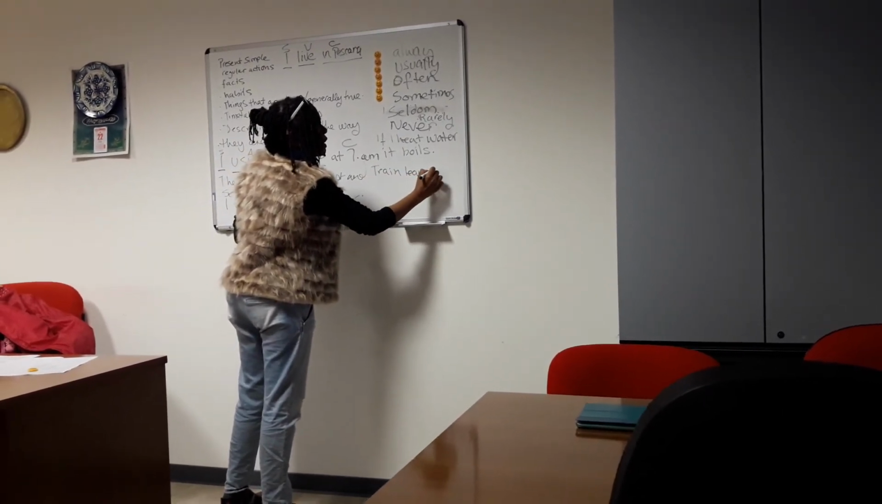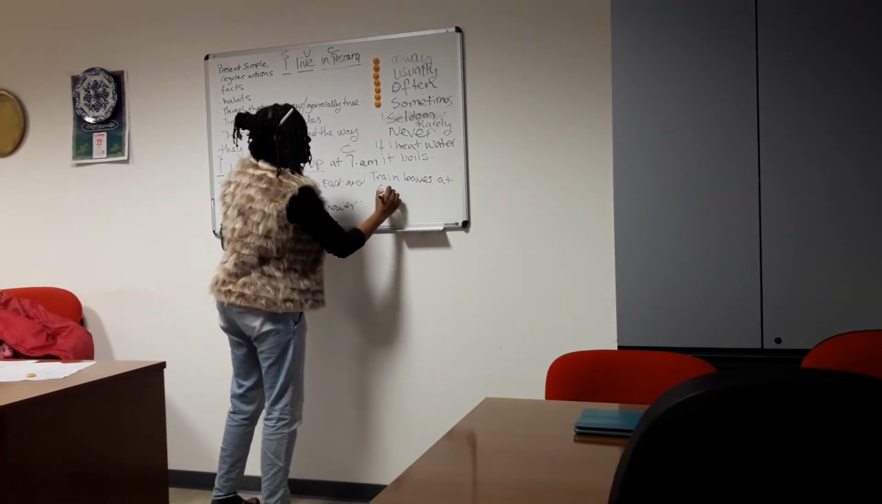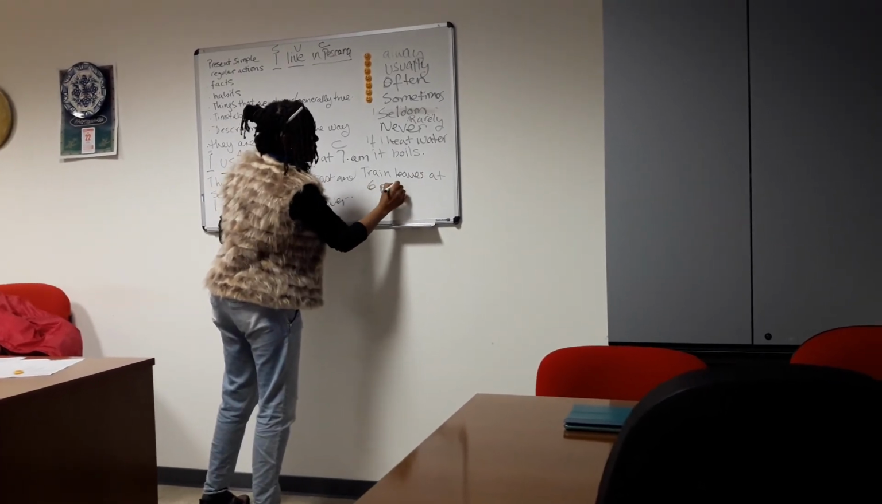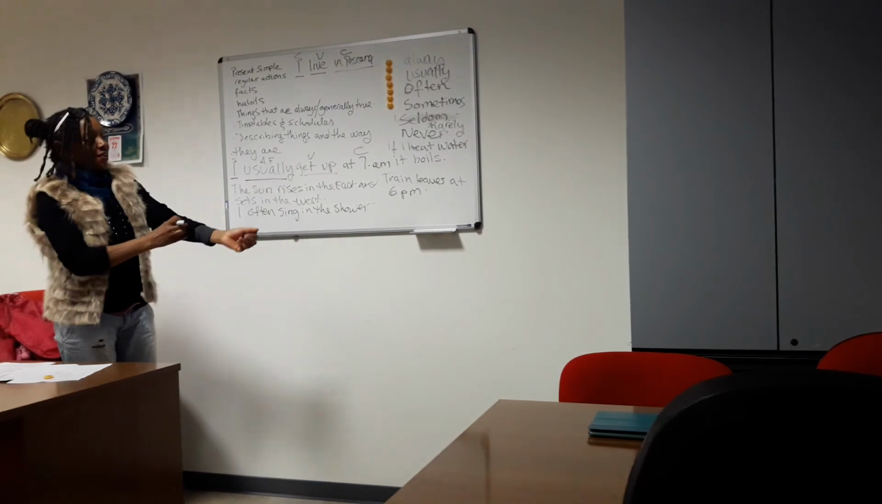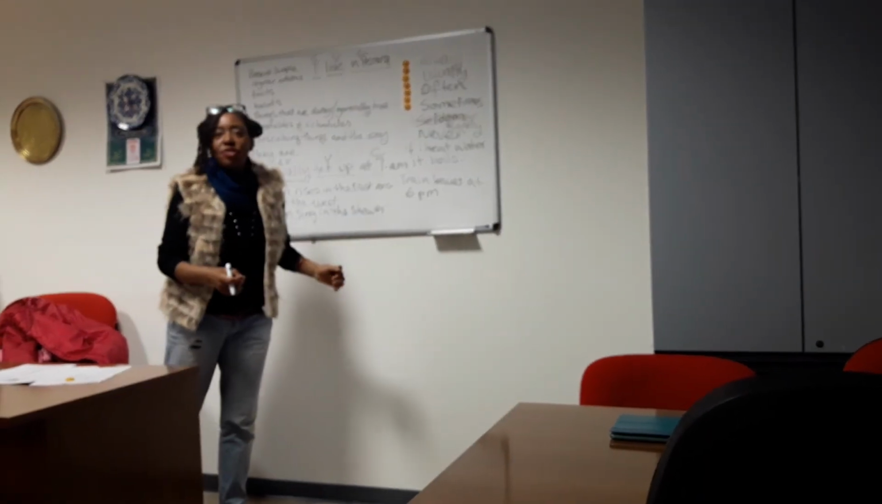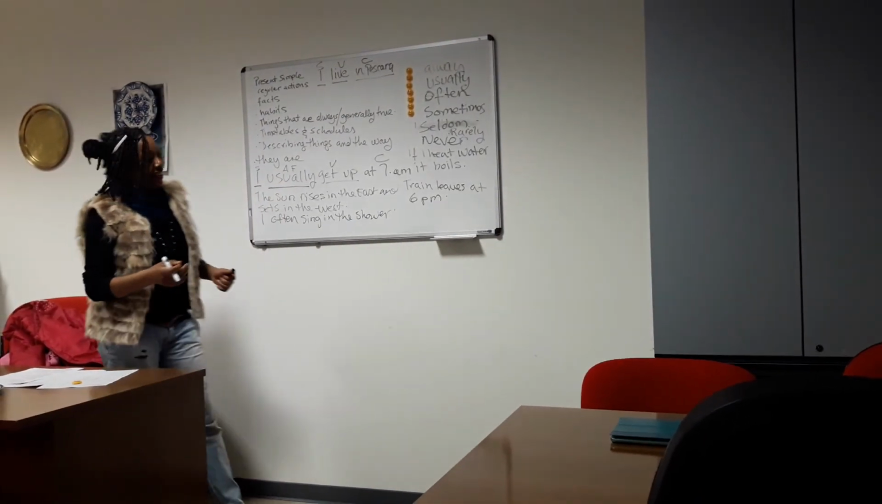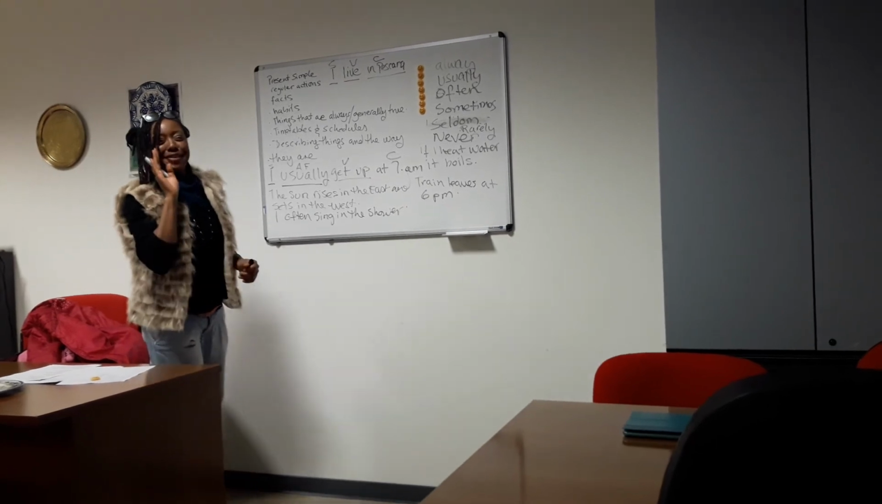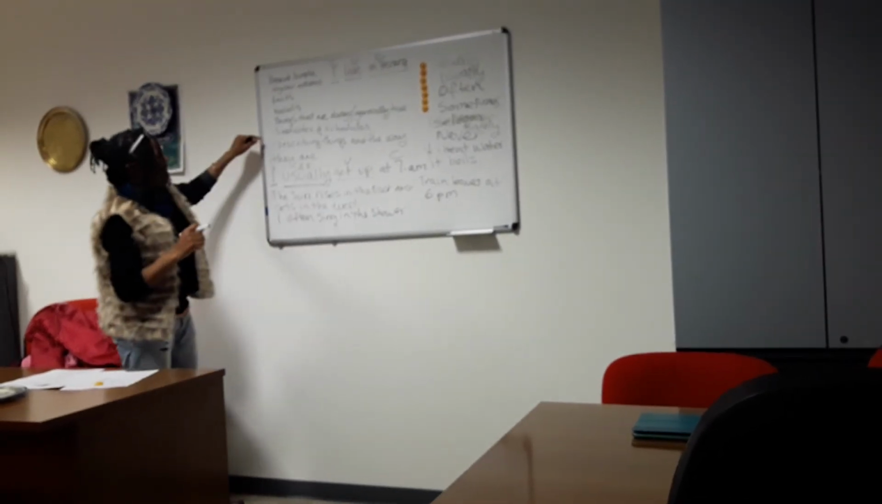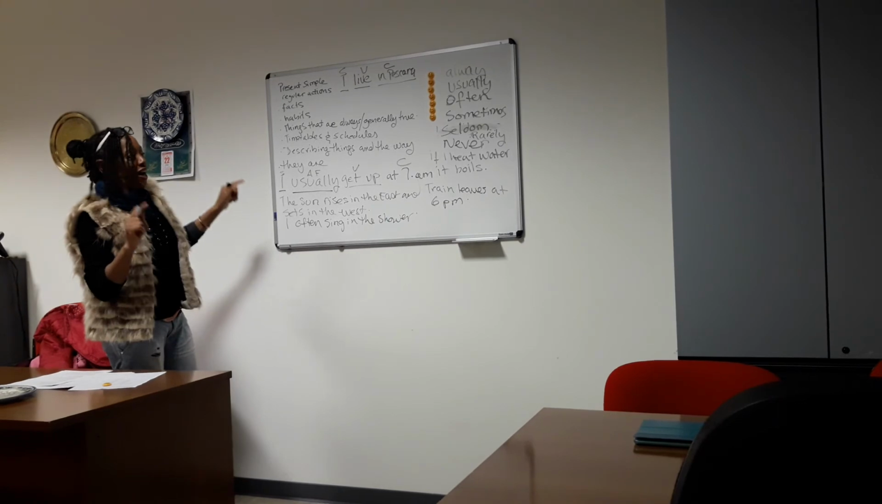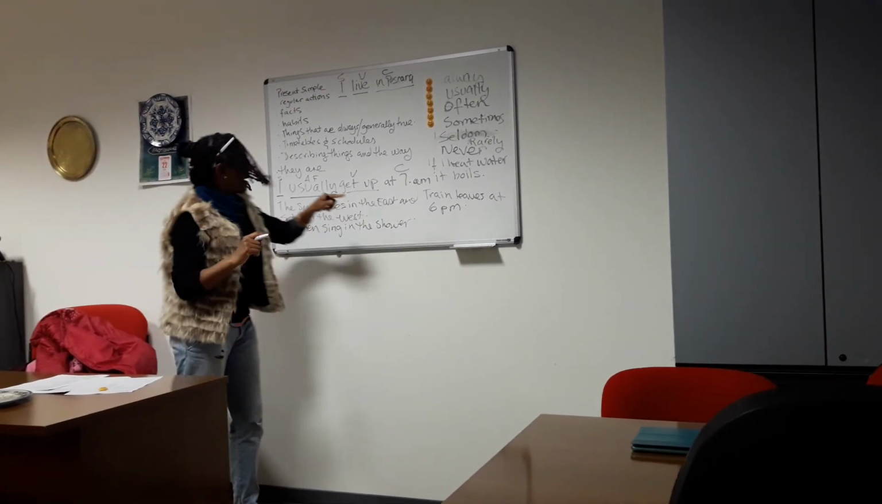And then timetables and schedules, we said that the train leaves at 6 p.m. Let's say it in the afternoon. Have you ever missed a train? I have. But let's not talk about that. So the train is always on time and it leaves at 6 p.m.